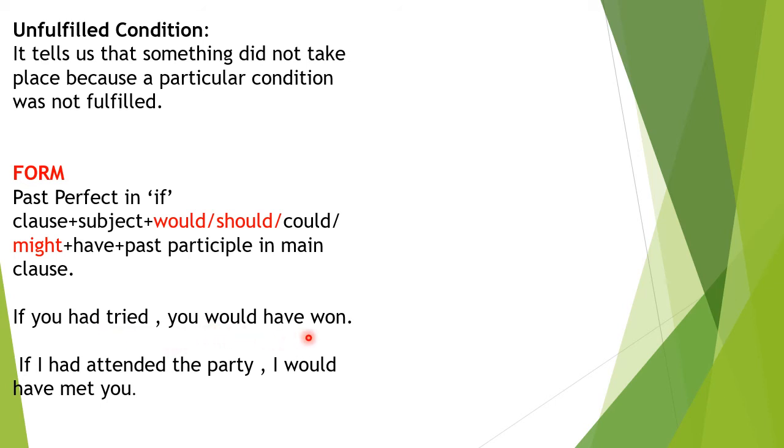You would have won. So if this condition was fulfilled, the main clause would also be positive, isn't it? Now here this condition did not take place because the particular condition was not fulfilled. It is unfulfilled. If you had tried, you would have won. But here you didn't try. So you were not able to win. This is told in the third conditional.